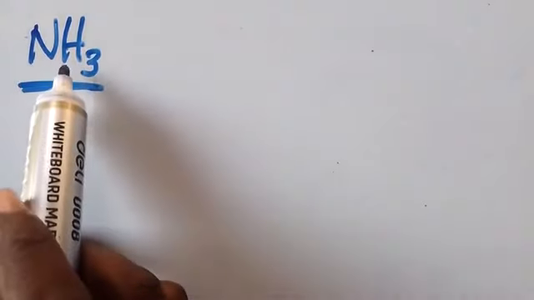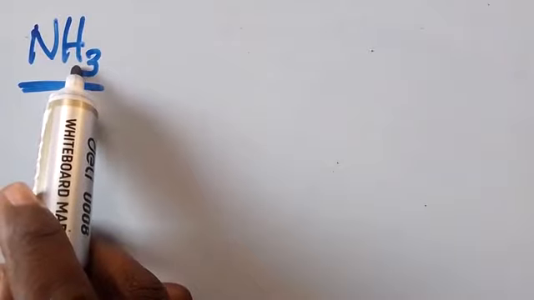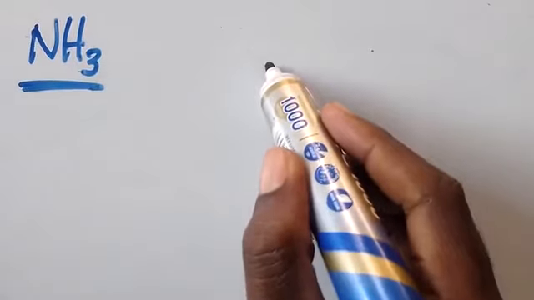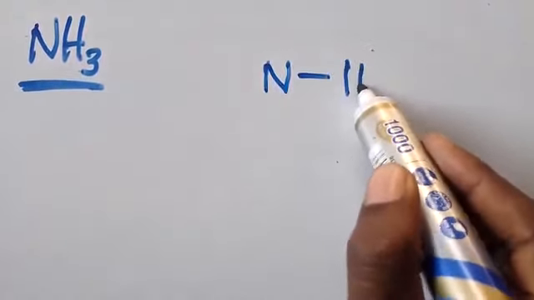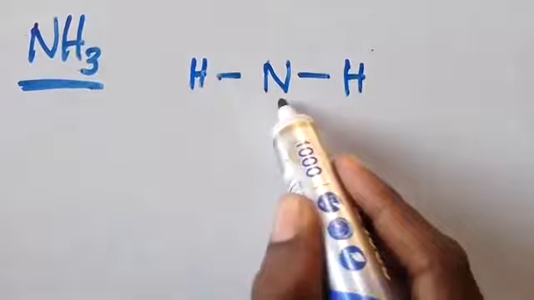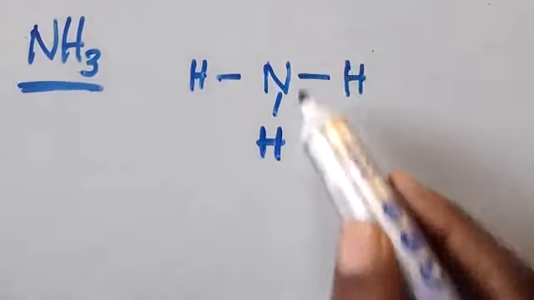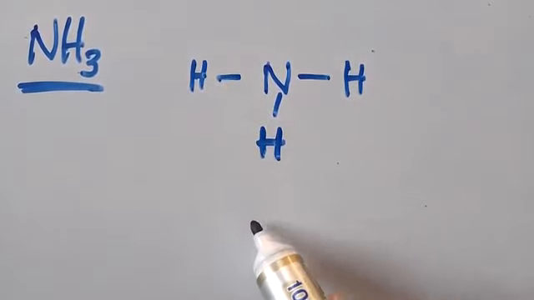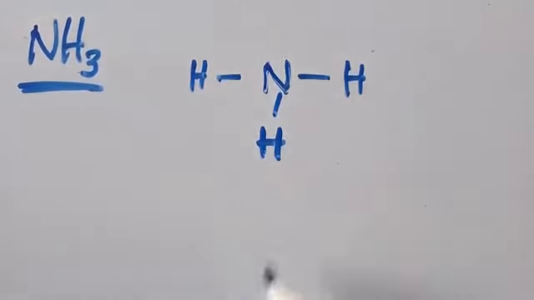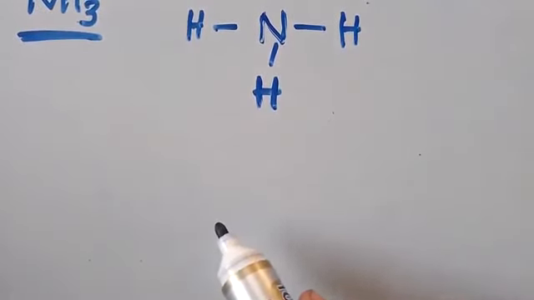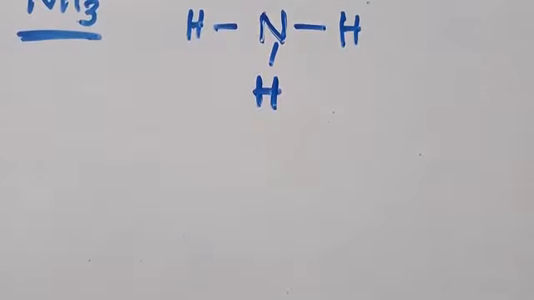So what you need to get now is that you are having 3 atoms of hydrogen surrounding nitrogen. You can write nitrogen here, then hydrogen this side, hydrogen this side, and even hydrogen down. If you want, you can put it down or on top. Whenever we are talking about covalent bonds, we are just talking about the outermost shell. So our key interest is in the outermost shell.